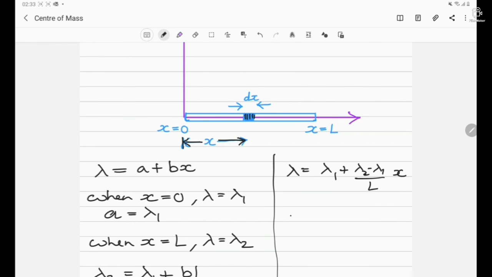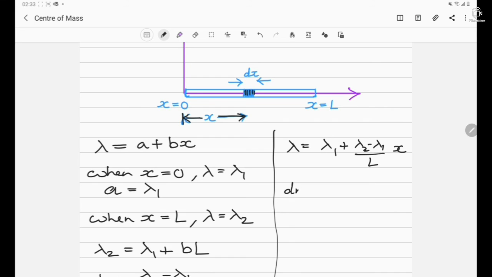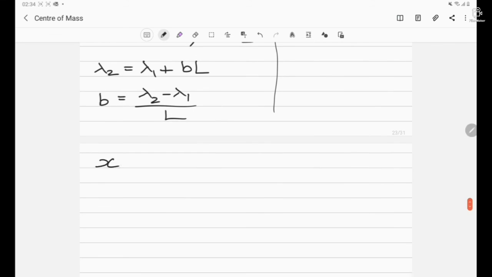So what should be the mass of the differential part? The mass of the differential part is represented by dm. It should be the product of lambda into dx. Just suppose the linear mass density at a point at a distance x is lambda. It will be multiplied by dx, so we get the mass dm. Now the center of mass will be given by the integration of dm, the mass of the differential part, multiplied by its distance from the origin, divided by the integration of the mass of the differential part.